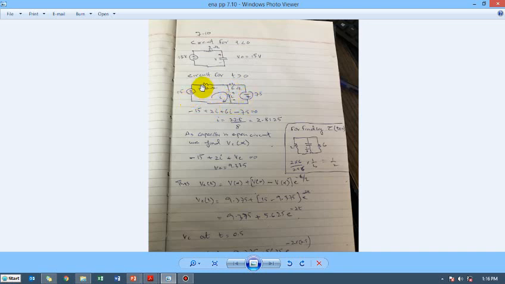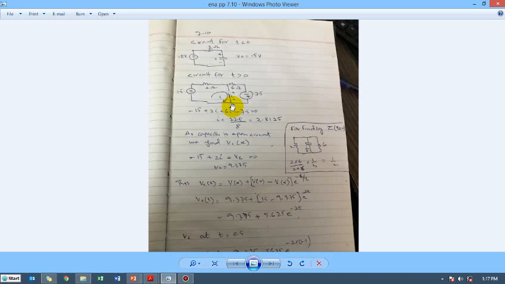So applying the loop here, if I assume that the current I is passing through this, and applying KVL: minus 15, 2I, 6I, plus 6I because the current is going into the capacitor, and then minus 7.5 because of the polarity, is equal to 0, because we have reached the initial point where we had started from. So applying KVL all the way, this I comes out to be 2.8125.